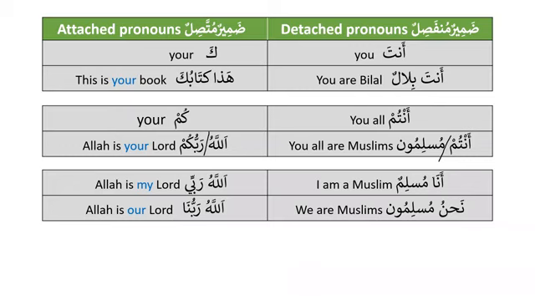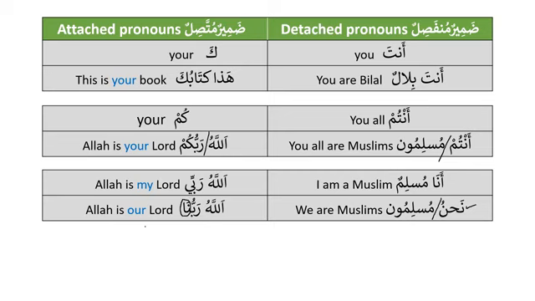Similarly, for the singular, we have learned that for singular masculine, we say ana, and we say ana muslimun, I'm a Muslim. And for the attached pronoun, we know that we use ya, and it is called ya al-mutakallim. Allahu Rabbi, Allah is my Lord. And for the plural, we use nahnu. So today we learn about nahnu. We say nahnu muslimuna, we are Muslims. And the attached pronoun will be na. Allahu Rabbuna, Allah is our Lord. So the detached pronoun is nahnu, and the attached pronoun is na.